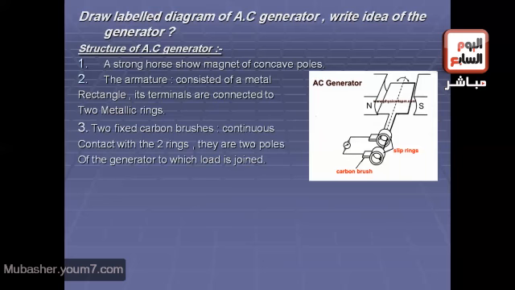And number 3, 2 carbon brushes, which are in continuous contact with the 2 rings. They are the 2 poles of the generator to which the load is joined.